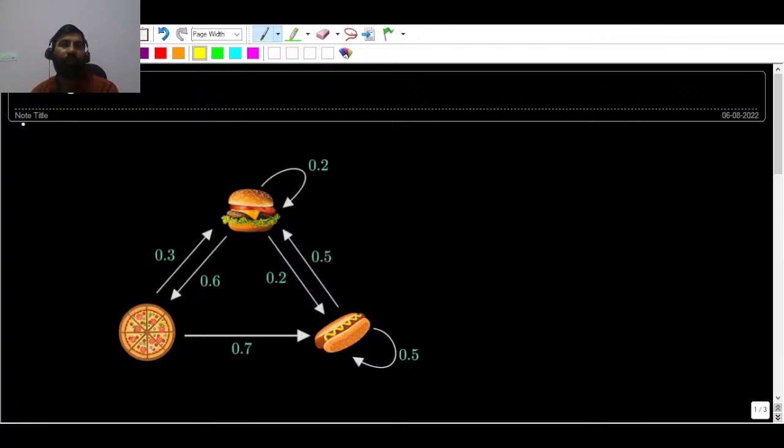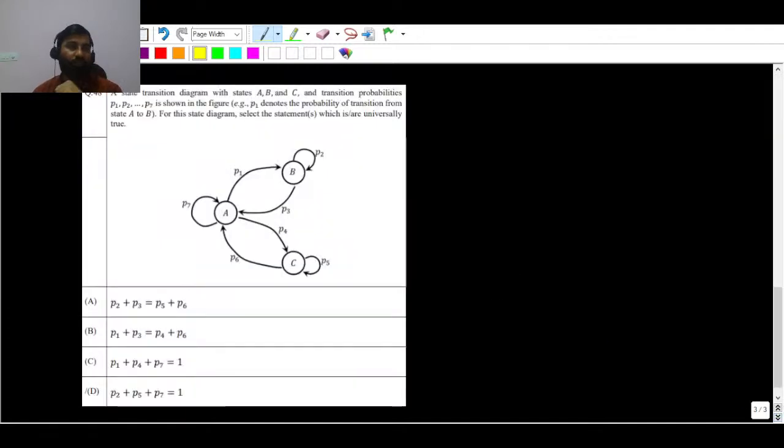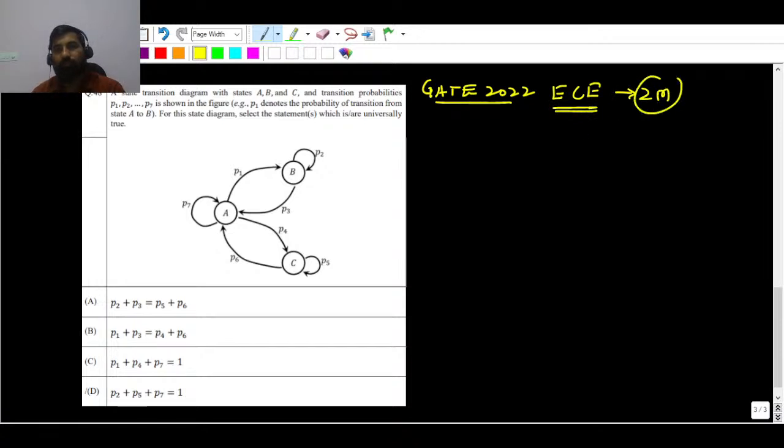This is the question which we will solve here. It was asked in GATE 2022 in the ECE paper, for 2 marks. You can see a state transition diagram is given.